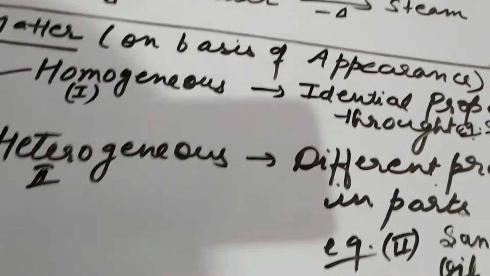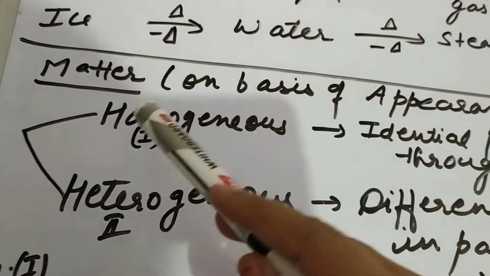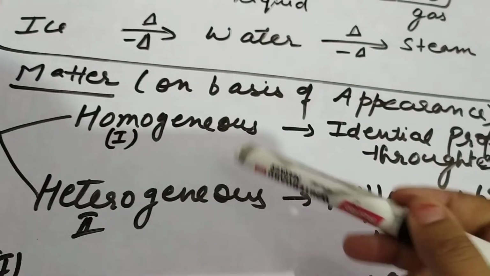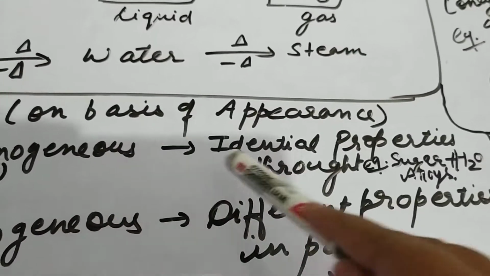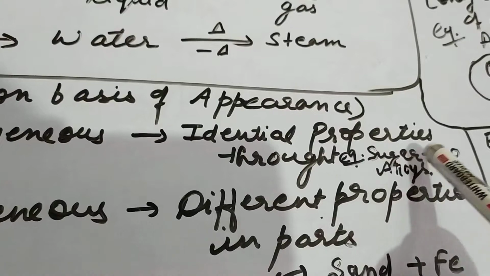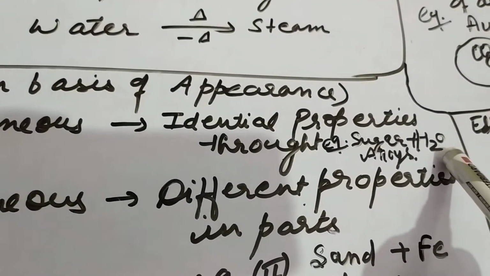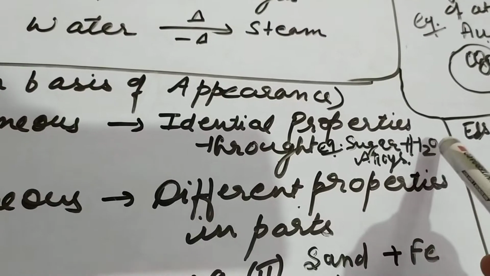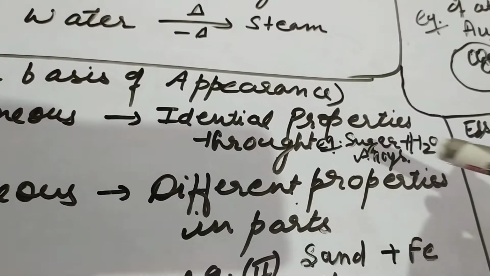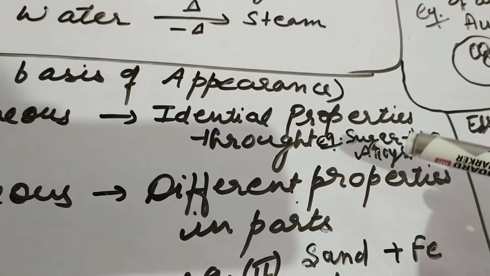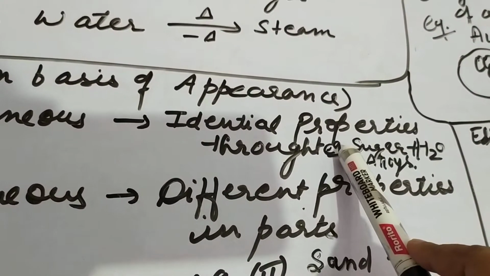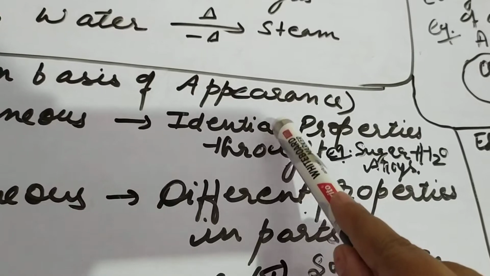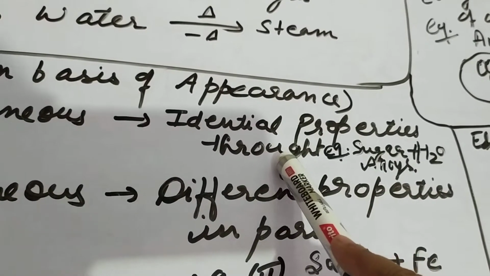Next is the classification of matter. Firstly, on the basis of appearance, there are two types of matter, homogeneous and heterogeneous. Homogeneous matter has identical properties throughout. For example, sugar and water. Sugar solution: if you taste the sugar dissolved in water, it will taste sweet in the top part, middle part and bottom part equally. So there is no difference in properties throughout the matter. The particles are evenly distributed and therefore they have identical properties throughout the matter.